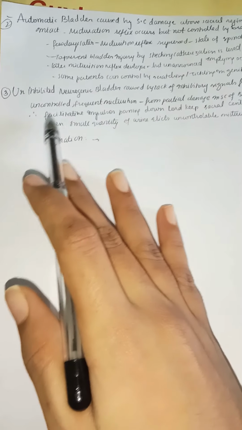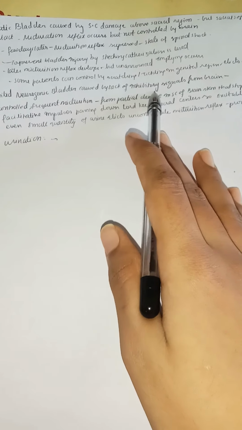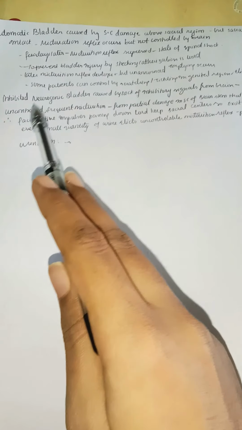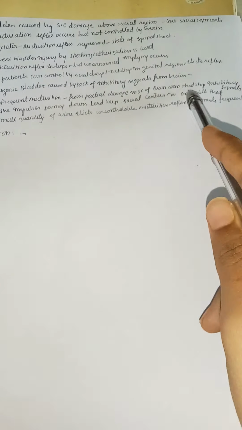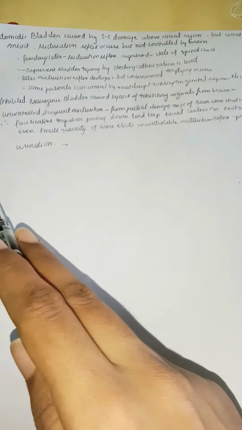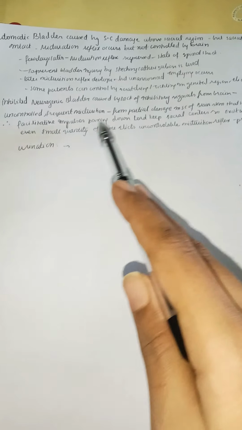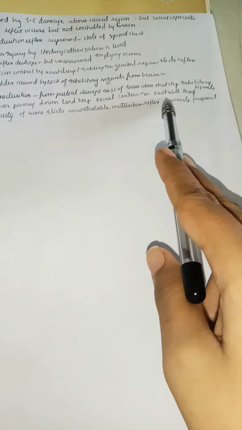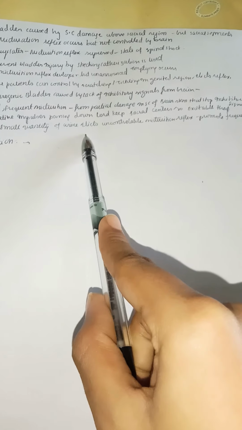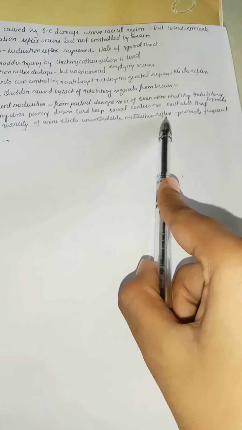Next, the third one is uninhibited neurogenic bladder, which is caused by lack of inhibitory signals. Everything is fine, the stimulatory effects are fine, but if the inhibitory effect is not there, urine will continuously go on. Let us see what happens here. There is uncontrolled, frequent micturition from partial damage to the spinal cord or the brain stem that stops inhibitory signals, right? So facilitative impulses passing down keep the sacral centers so excitable that even a small quantity of urine elicits an uncontrollable micturition reflex, which promotes frequent urination.